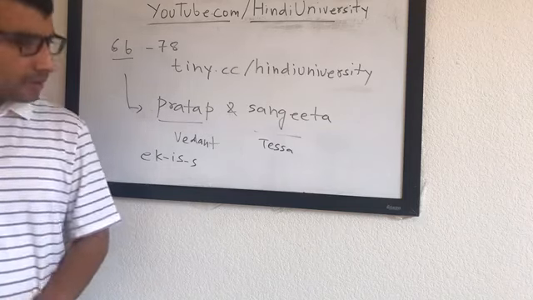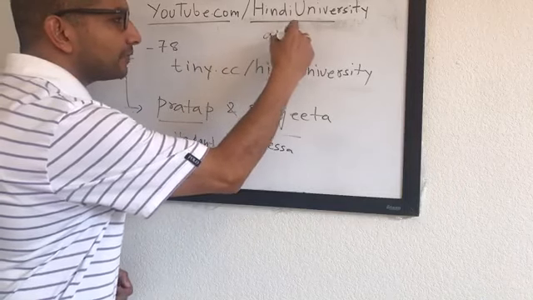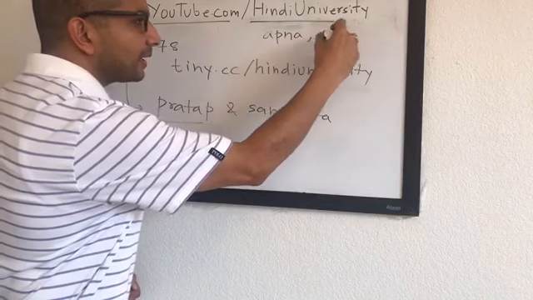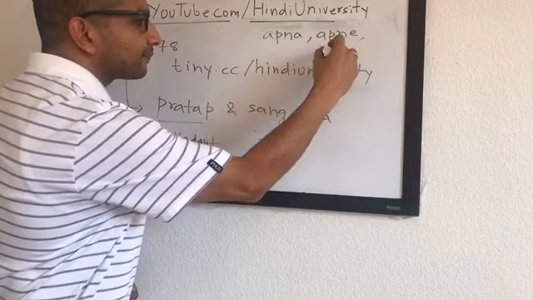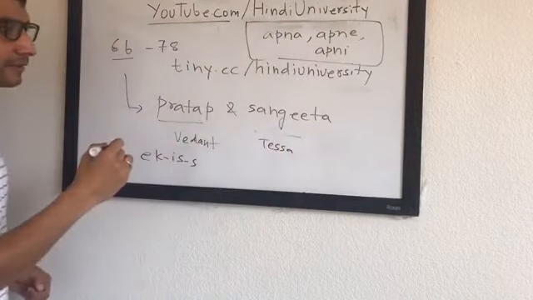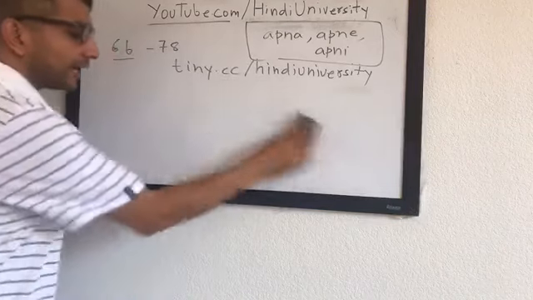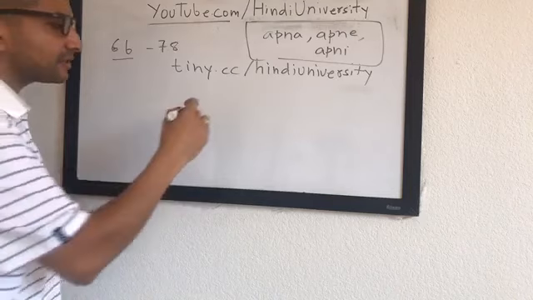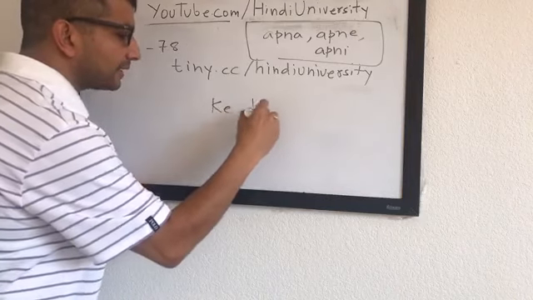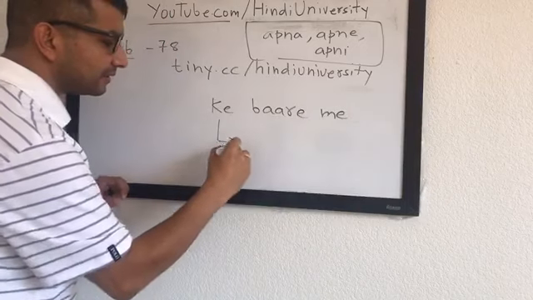If you don't remember anything in this paragraph, just underline the word where he or she said apna, apne and apni. I think that's the most important part I want you to remember from this paragraph. The other one is ke bare mein. And we have not done that part yet since we started the class. Ke bare mein. And ke bare mein means, Taraji, what does it mean? Ke bare mein?